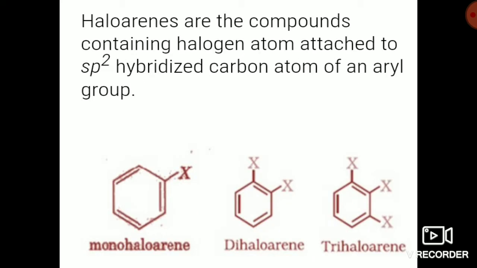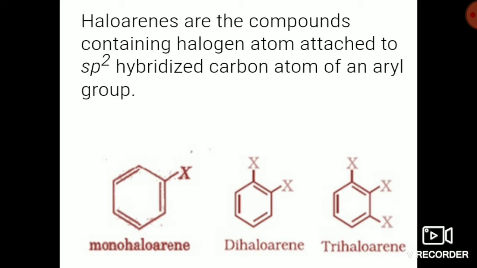Next, haloarenes are compounds that contain a halogen atom attached to the sp2 hybridized carbon atom of an aryl group. As I told you earlier, an aryl group example was benzene or any other ring structure. In arenes, all the carbons have sp2 hybridization.